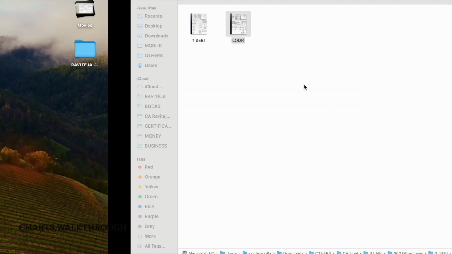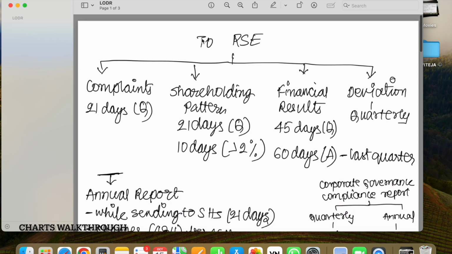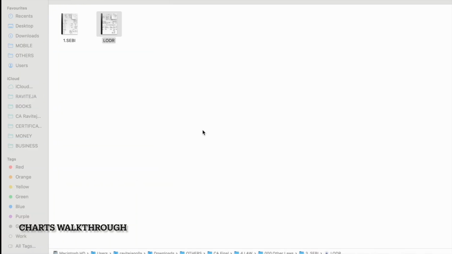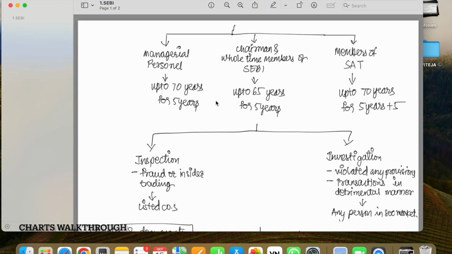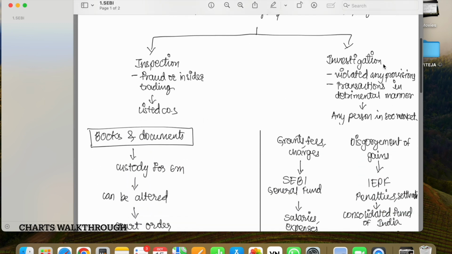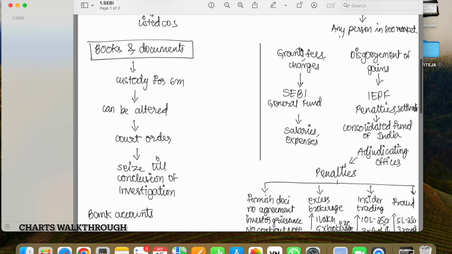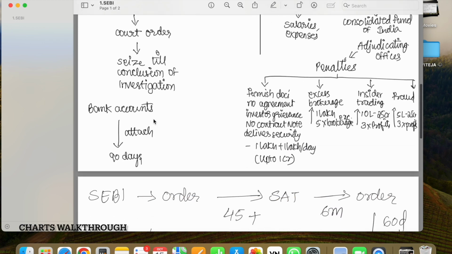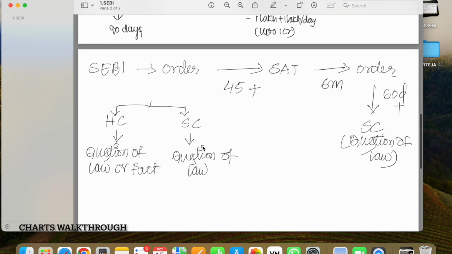So coming to SEBI also, you can see to ROC, you have to submit within these days these reports, annual reports yearly, and prior information within these days. I opened SEBI. So SEBI managerial personnel to be appointed up to 7 years for 5 years. So similar for these two. So inspection to be applicable to listed companies, investigation to any person in securities market, and grants fees to be deposited in SEBI general fund. So any gains will be deposited in IEPF, and penalties to Consolidated Fund of India. So similarly, bank accounts to be attached for 90 days. Similar these orders and all.